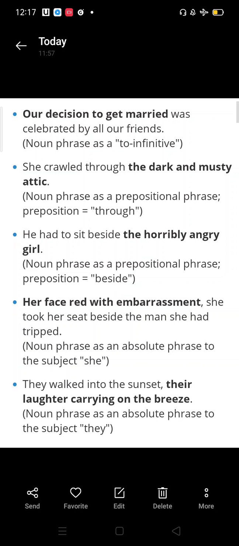Her face red with embarrassment, she took her seat beside the man she had tripped. So here you can see it is a noun phrase as an absolute phrase to the subject she. They walked into the sunset, their laughter carrying on the breeze. Noun phrase as an absolute phrase to the subject they.